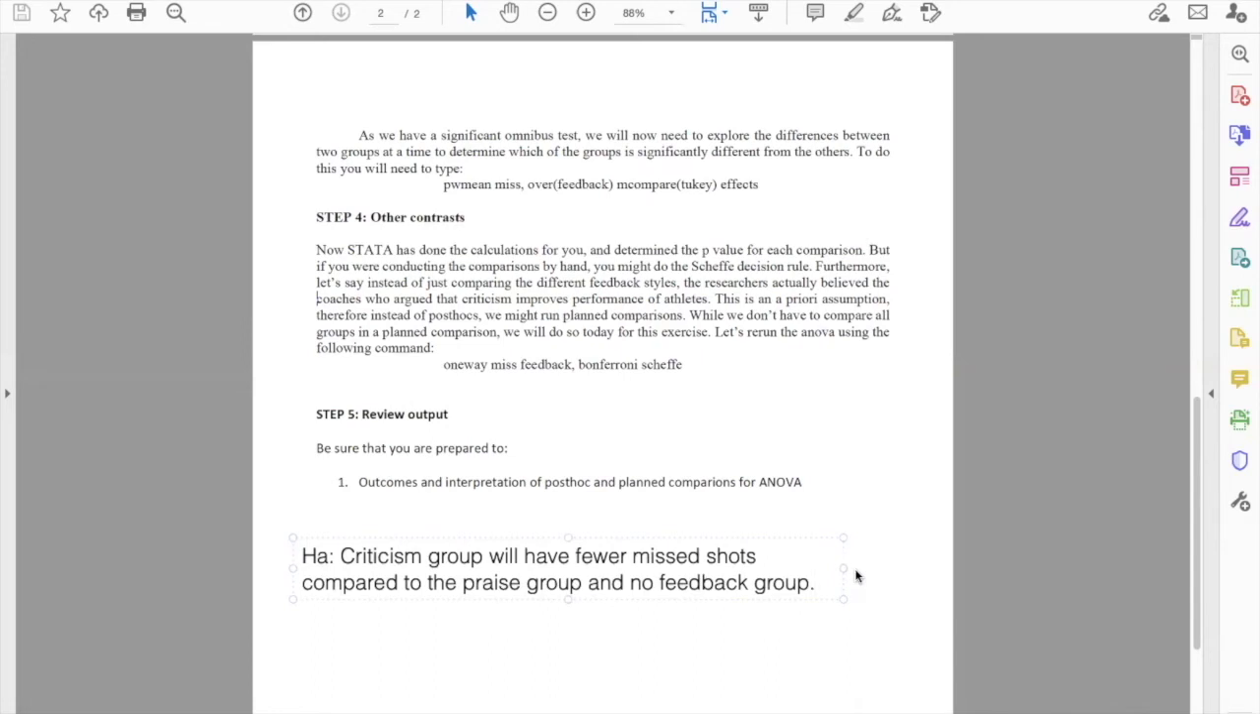Now, again, I really want to reiterate that an a priori hypothesis or planned comparison has to be decided before you collect any data. Okay, so let's say as researchers, we decided that we have this hypothesis, so we know we're going to make the comparisons between the criticism group and the praise group, as well as the criticism group and the no feedback group. Okay, and we're specifically hypothesizing that the criticism group will perform better compared to the other two. And again, because we've decided this ahead of time, we can use a slightly less conservative adjustment.